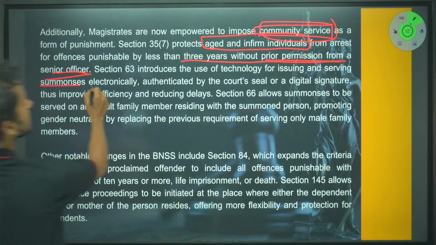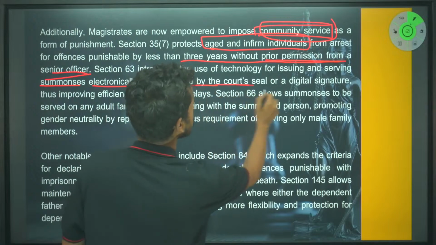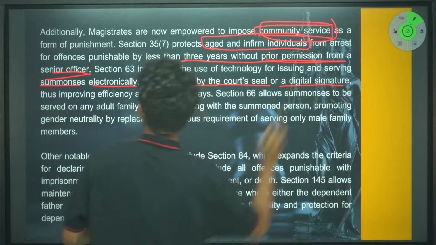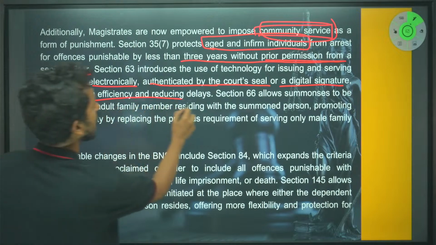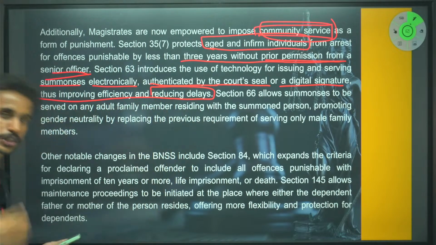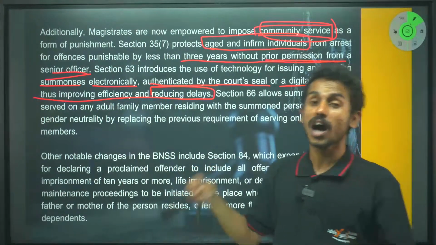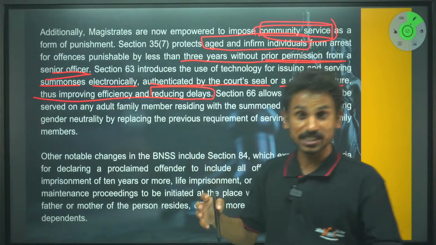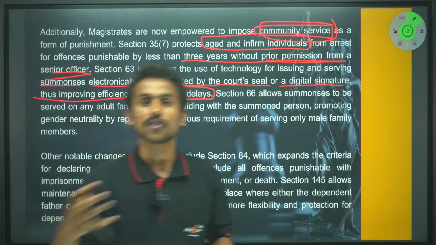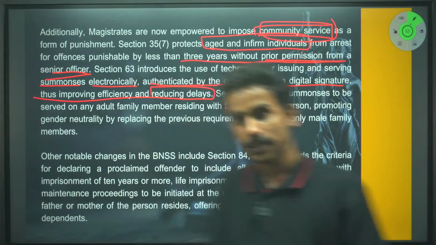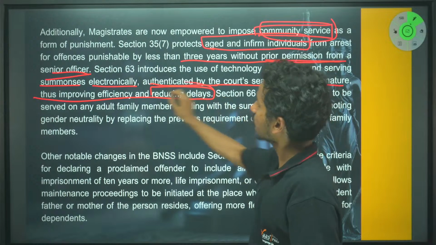Now, electronically it's allowed, authenticated by the court's seal or a digital signature, thus improving efficiency and reducing delays. This is one procedural change. Remember in the introduction, we read about how this BNSS is trying to include technology so as to ease the justice delivery system.